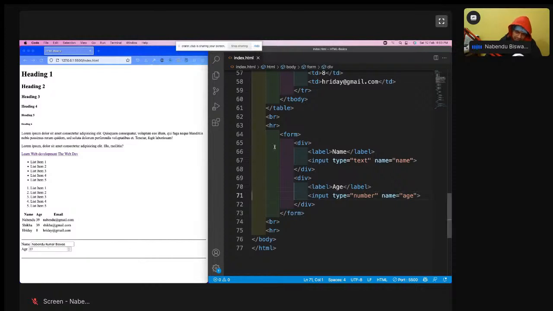I don't want it like this. I can wrap it in another div, but I'll use a br.